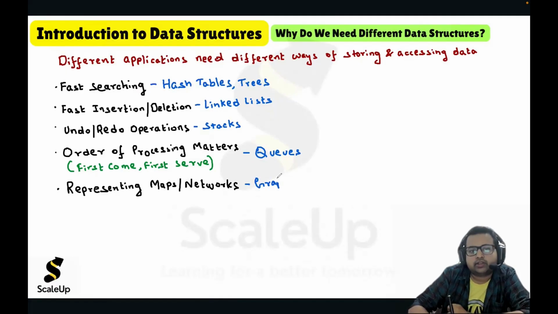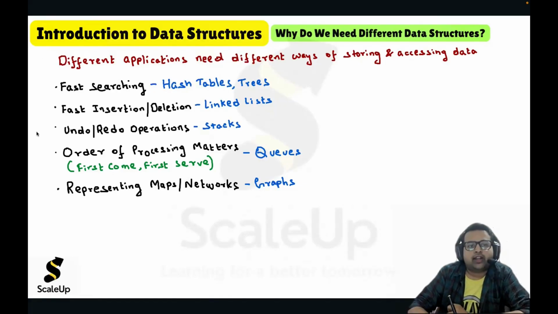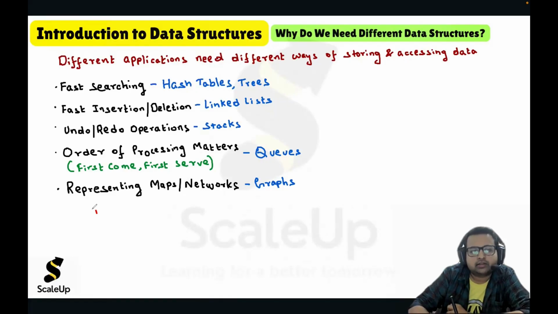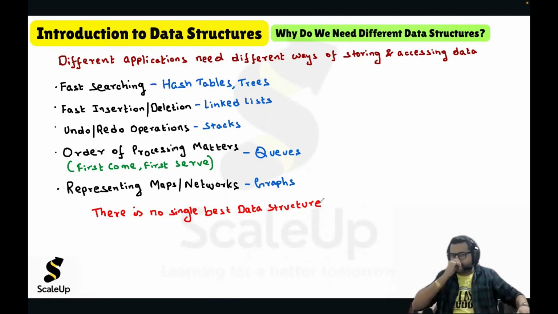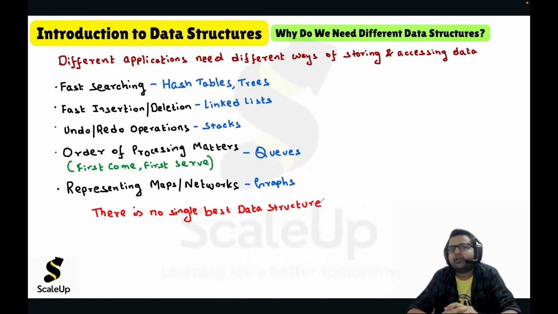graphs data structure. So the idea is very clear that there is no single best data structure. We have different data structures and they have different applications. Based on the scenario, you have to select the data structure. So now we got an idea of why we need different data structures.